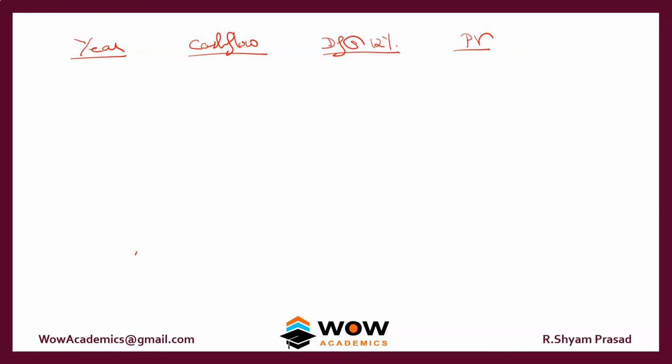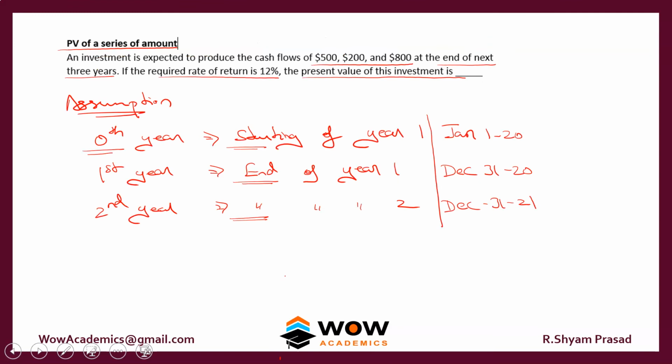So we'll move on to solve this problem. We'll set up a table. We have 3 years, 1, 2 and 3. We look at our cash flows: 500, 200, 800.